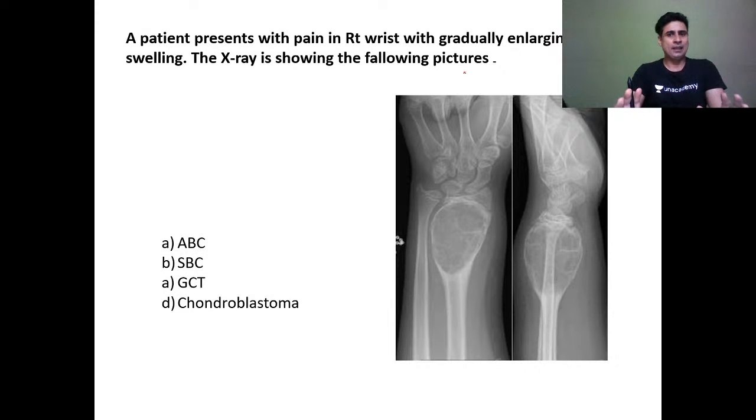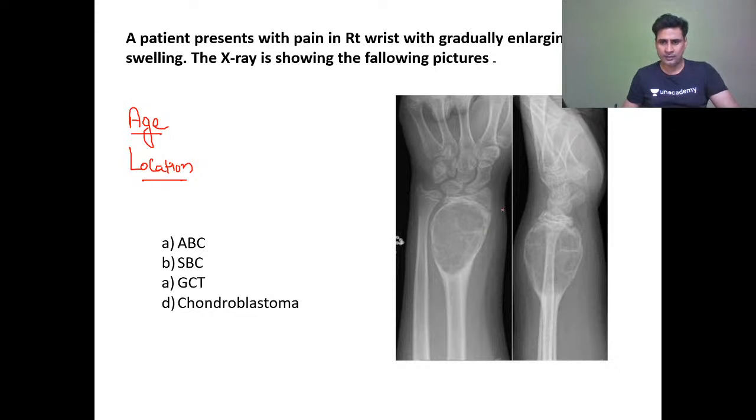In all my lectures, I am telling you, whenever you get an image-based MCQ or clinical scenario MCQ on bone tumor, you should first write down two things which are very, very important. More than 90% of the MCQs, clinical or image-based, you will be able to solve with this information only: age and location of the tumor, whether it is metaphyseal, diaphyseal. Now age is not given in the question.